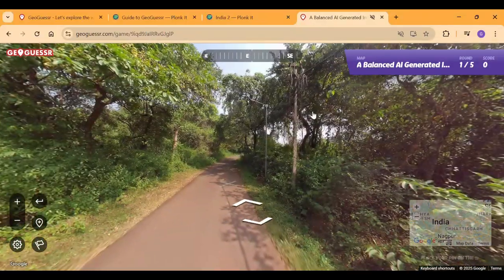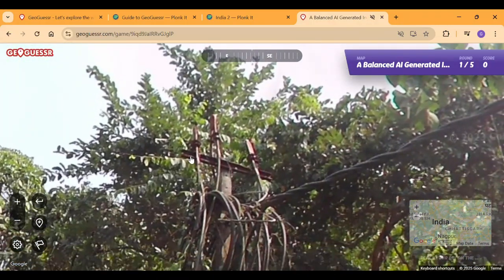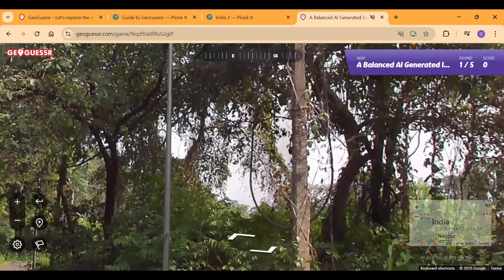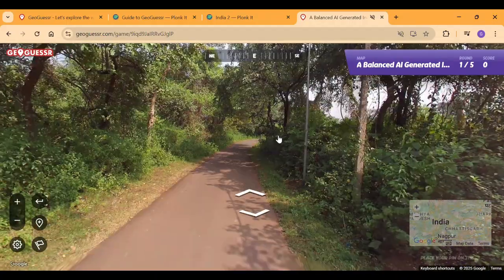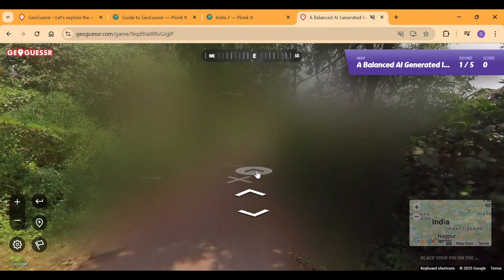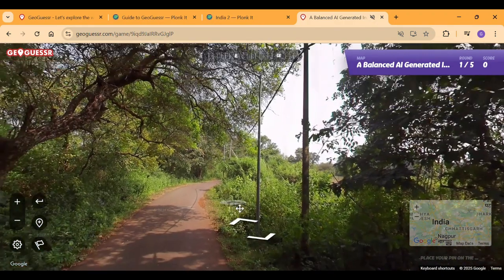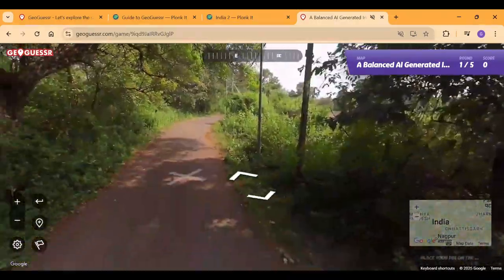So let's try to play this round, and we're just gonna see how nice we can get. Okay, so we have some pole information. It's having this crossbar in between, so it's probably only in the northern part of India, probably. I don't know about that much, so we ignore that bad coverage. So, okay. So we have this pole over here and over here.